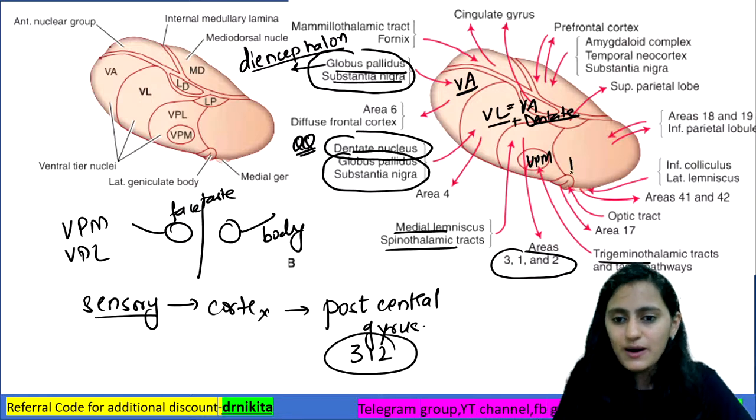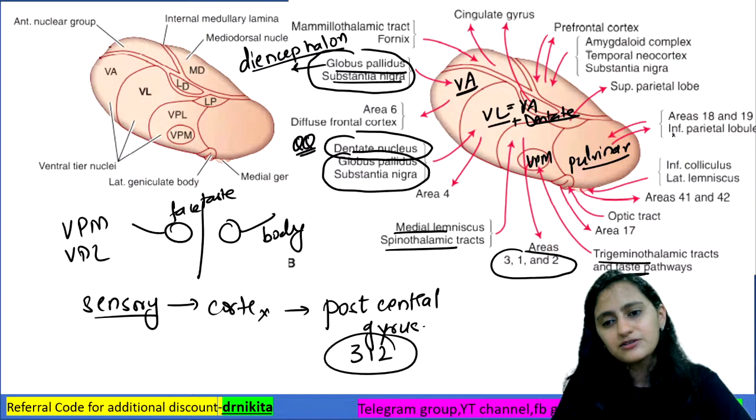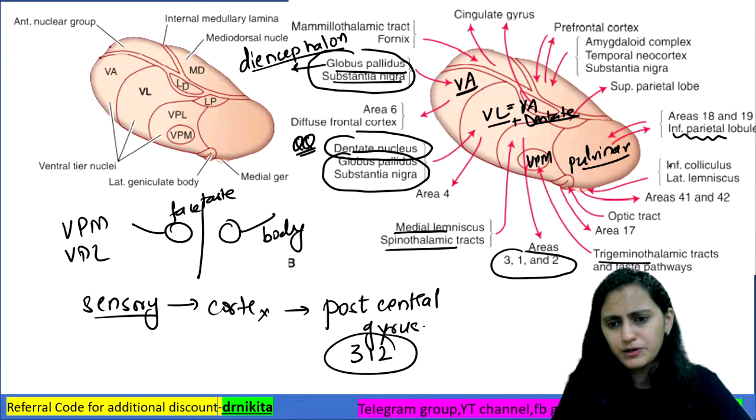Alright. And this one is your pulvinar. The largest nucleus is your pulvinar. It goes to the inferior parietal lobule. Not that important. You can skip that.